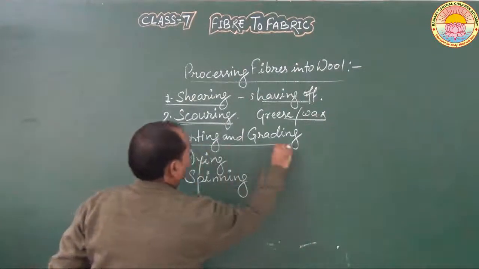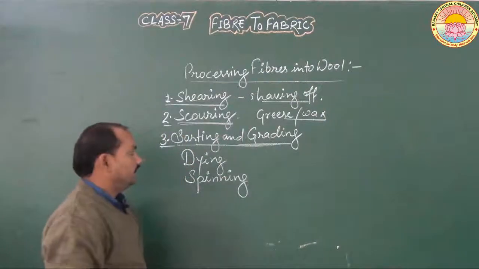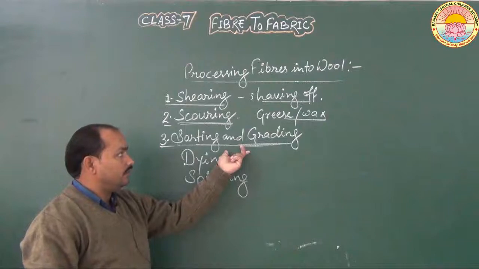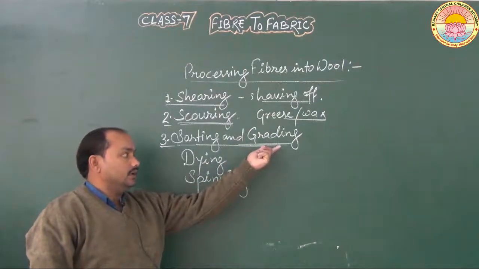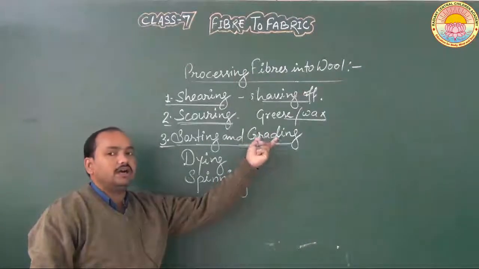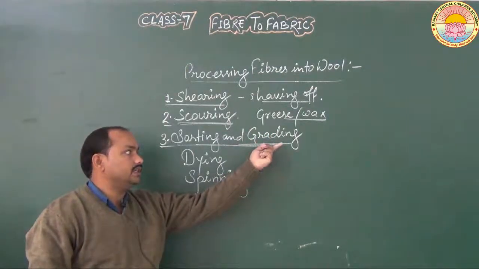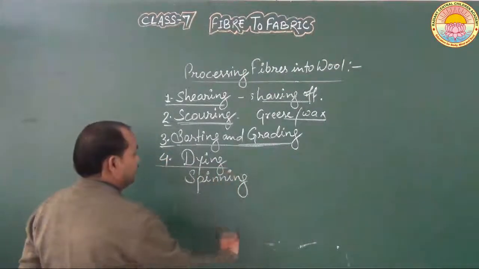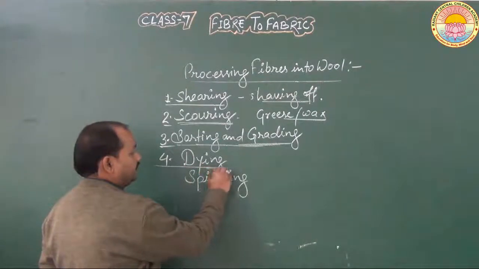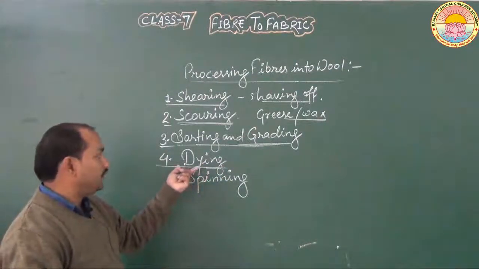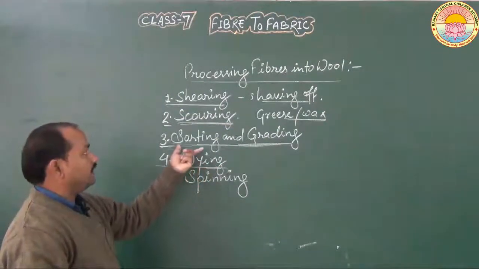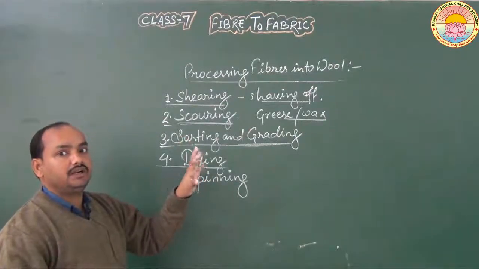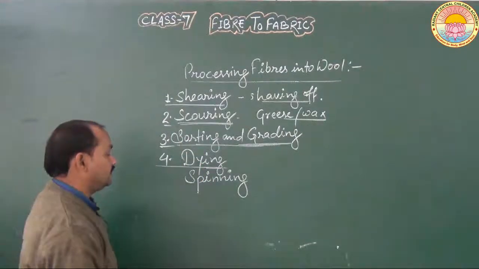Third step is sorting and grading. In this process, we sort different colored hair from one another, and we also sort the animal fleece according to their length, and this process is known as grading. And fourth step is dyeing. Dyeing means coloring. In the dyeing process we color the different kinds of fleece or hair into different colors in order to make different colors of wool.